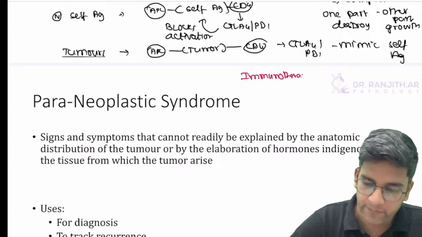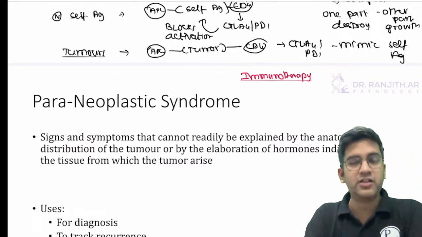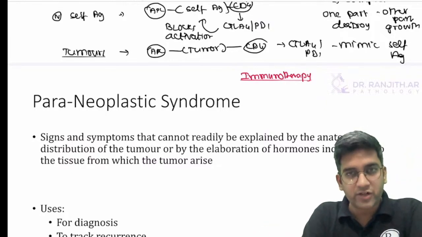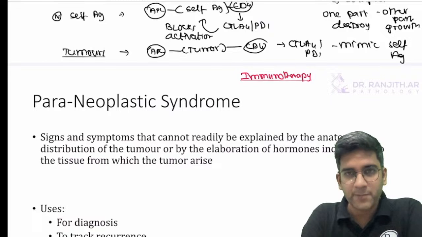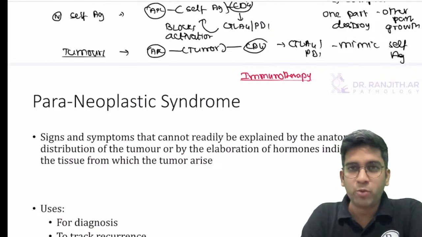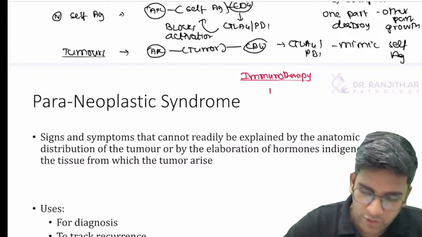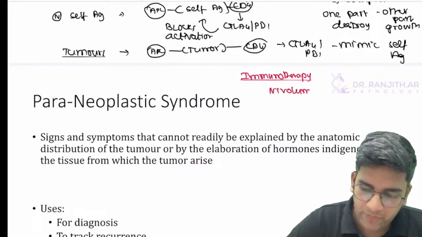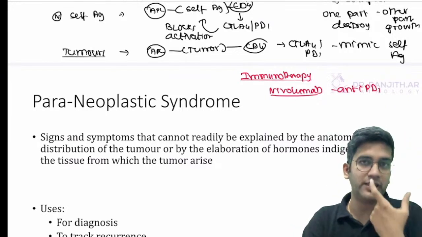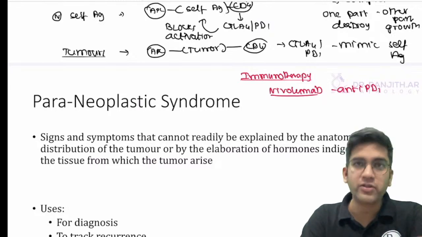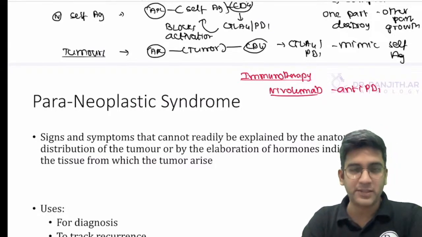What are the drugs? Anyone? So immunotherapy is a new method of anti-cancer treatment where I give the drugs which block CTLA4 and PD1. I'm sure you know many drugs. Nivolumab, pembrolizumab, all the anti-PD1 and anti-PDL1 agents, right? So one of the important immunotherapy drugs is nivolumab. Nivolumab is anti-PD1, which will block the PD1 and make sure my immune cells can go and destroy the tumor, right? It's very successful in quite a few places, but it's definitely very, very expensive as well, right?